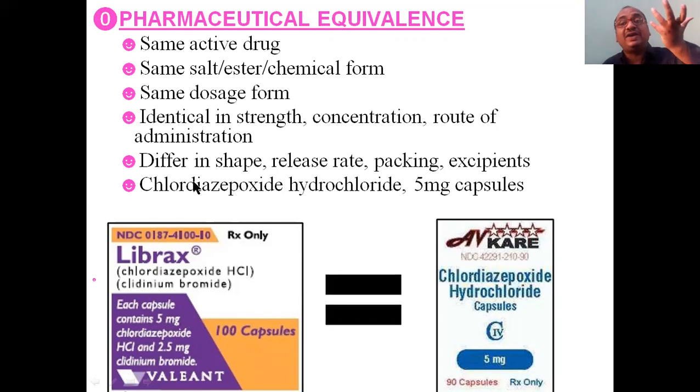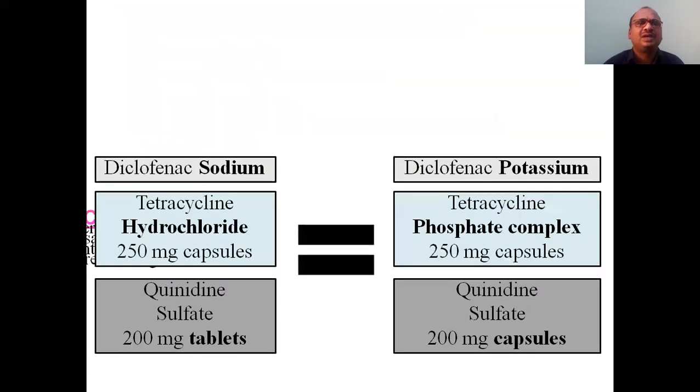But they may differ in their shape, color of the capsule, size of the capsule, packing of the capsule, even excipients, what you are using to fill the capsule, it may vary. We are not at all bothered about that. It may vary. For example, chlordiazepoxide hydrochloride 5 mg capsules, both. Like that, you can fix this image in your mind. As an example, you have to write it in the examination, right?